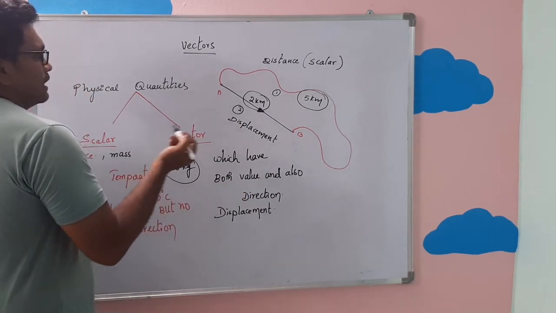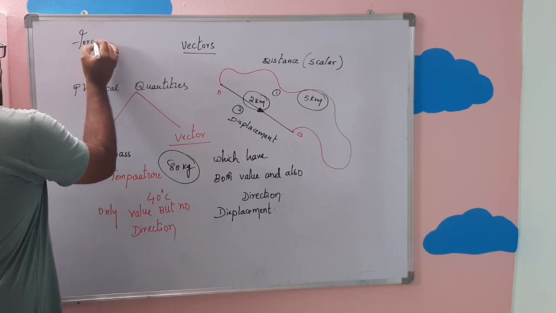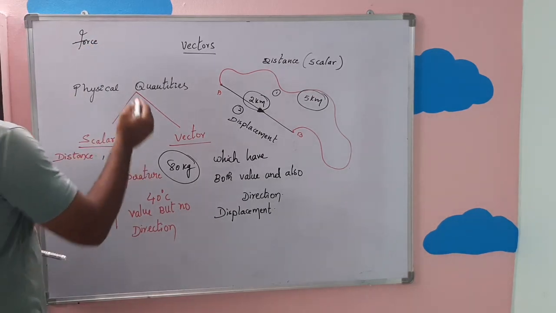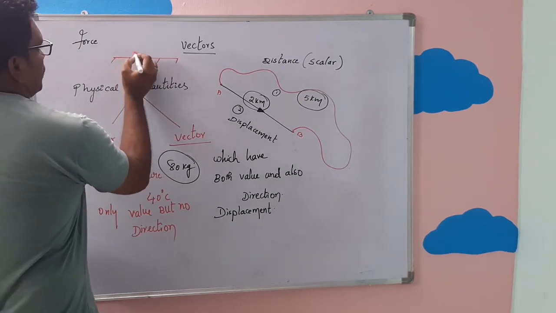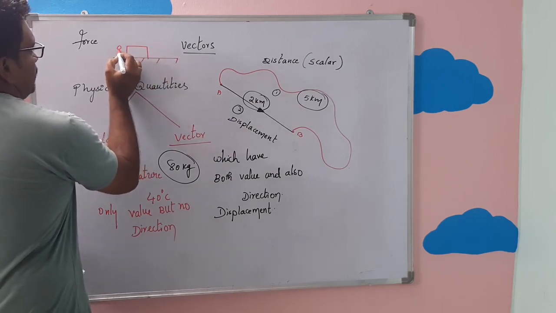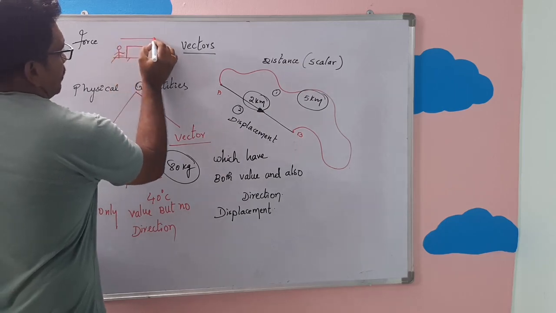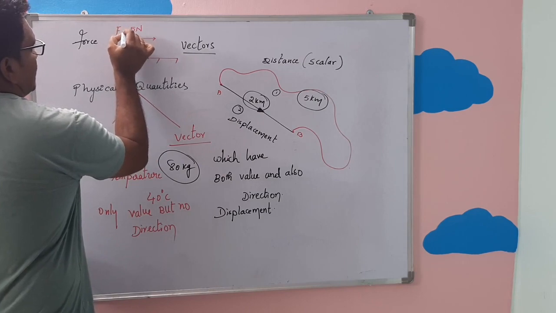And the second example, you can take force. Here on the floor, I am keeping one box. And this is me. I am applying, say, 5 newtons of force. That is an example I am taking.